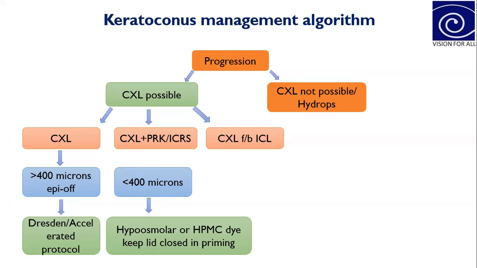In very selective cases, this PRK or ICRS will be done along with the CXL. However, ICL can also be done in case of regular astigmatism, after 1 year of post CXL, after 1 year of this collagen cross linking.